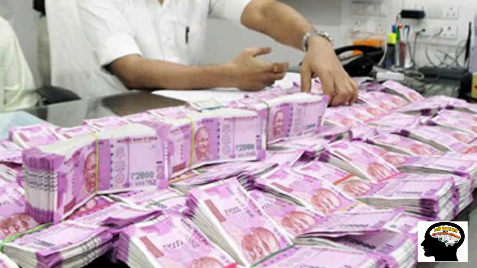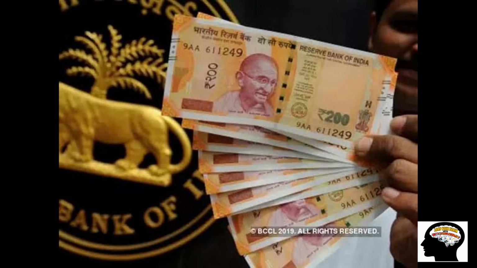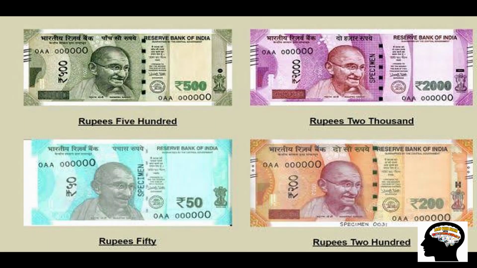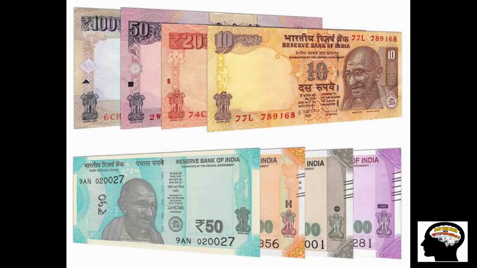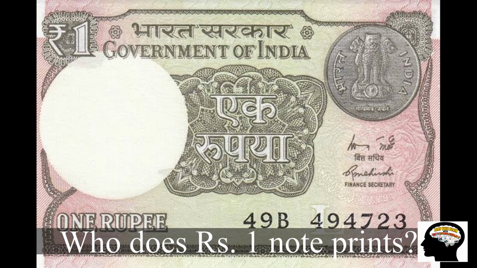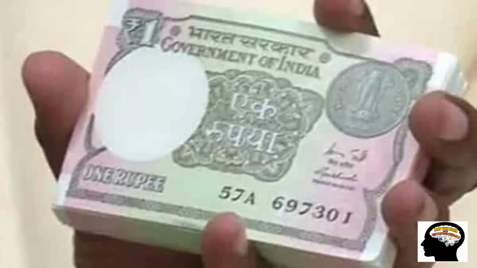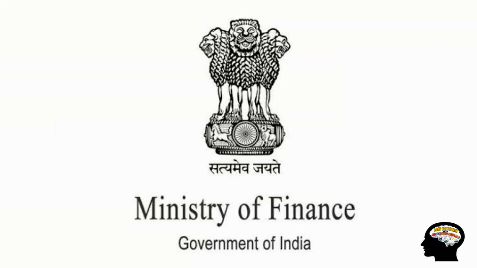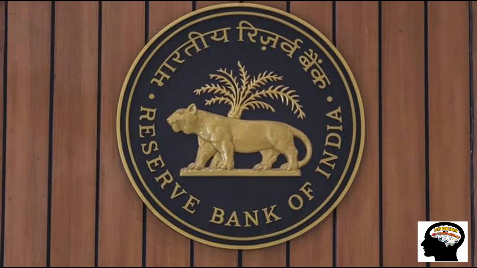I want to conclude this video by saying that in India, printing of new notes is the sole right of RBI. It prints currencies of all denominations except the rupee 1 note. Then who prints the rupee 1 note? Actually, the rupee 1 note is printed by the Ministry of Finance and passed to RBI for circulation.